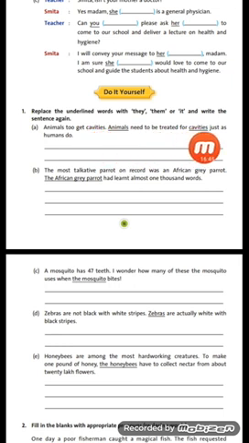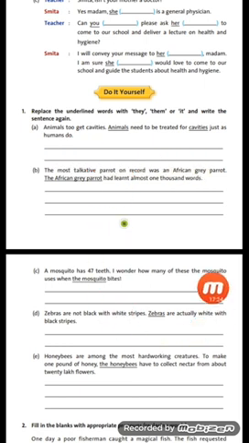I will give you one example: animals to get cavities. Animals need to be treated for cavities just as humans do. Now I have told you that we can use they for animals also, but when they are in plural number. Now animals is a plural number, right? So we will write here they. You will have to write the complete sentence, and use a replacing word for animals to avoid repetition. So, they need to be treated for cavities. Now we are talking about cavities here. So what can we use for the cavities? Them. So they need to be treated for them just as the humans do.